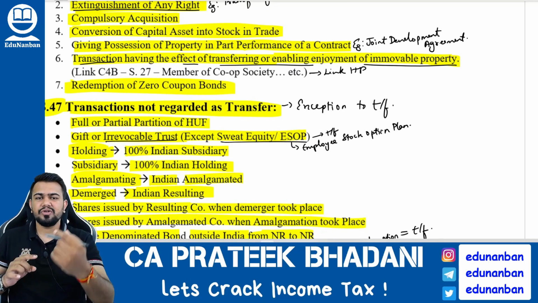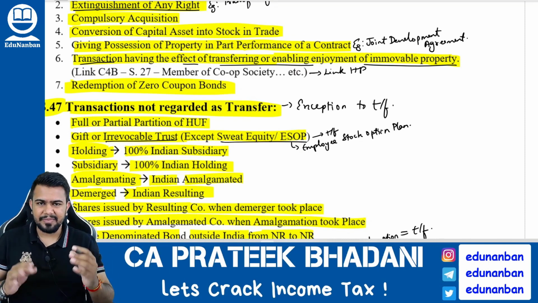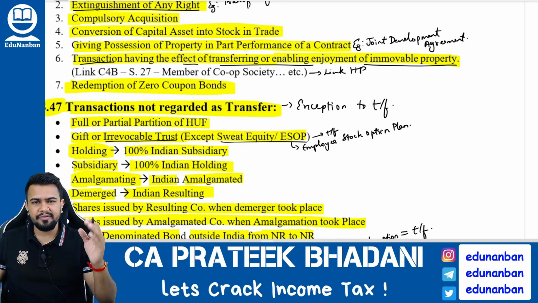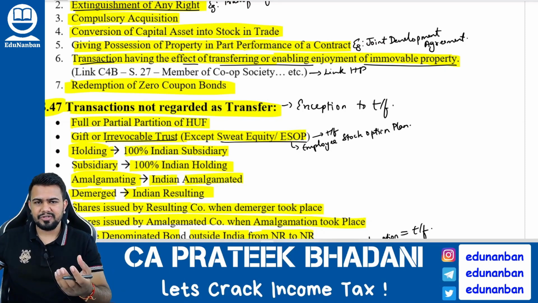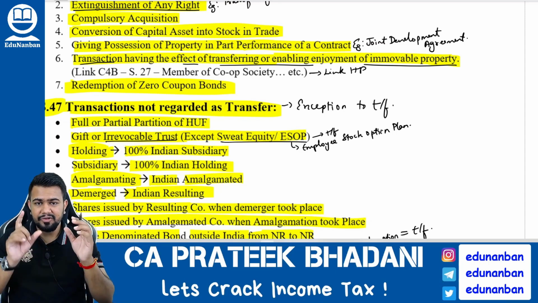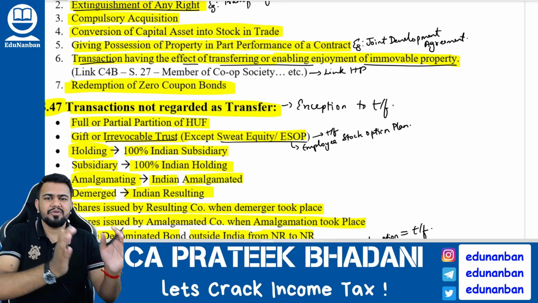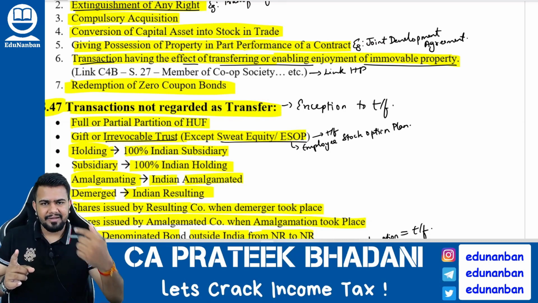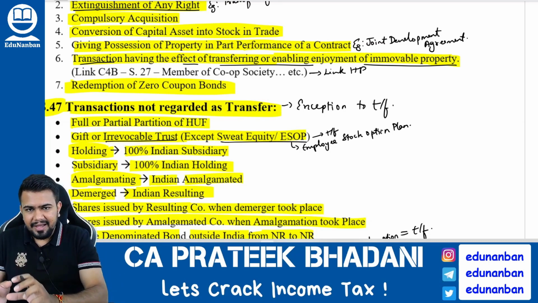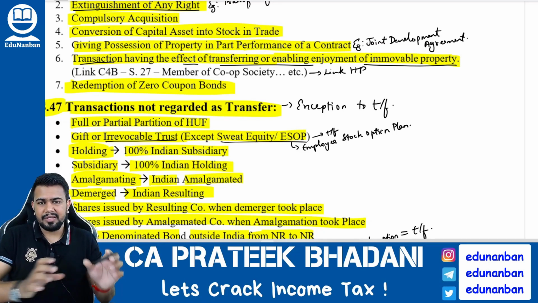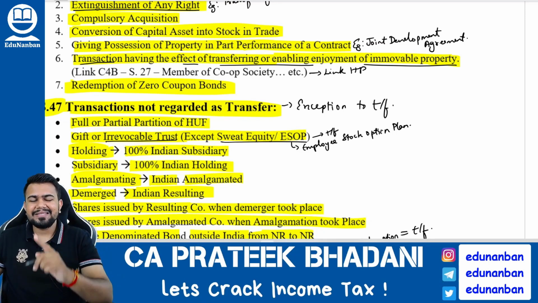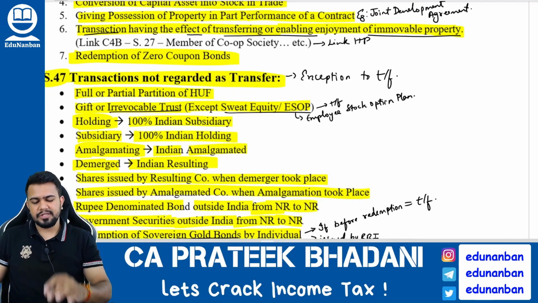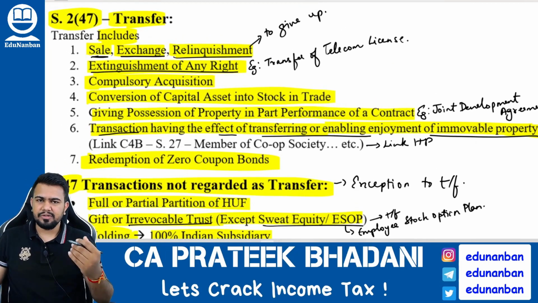This point I linked it with the house property chapter, where we learned the deemed owner concept, in which I told you that if at all there is an apartment, that apartment is in the name of a cooperative society. The members of the cooperative society will be the owner of the apartment. So when the member is transferring the membership from one person to another person, then the person who is receiving the membership will also receive the flat in the apartment. Correct? Hence, when the membership is transferred from one person to another person, it also means that the flat is transferred from one person to another person. Hence, it will be called transfer. Okay. Then redemption of zero coupon bond. If zero coupon bond is redeemed, that also will be called transfer.